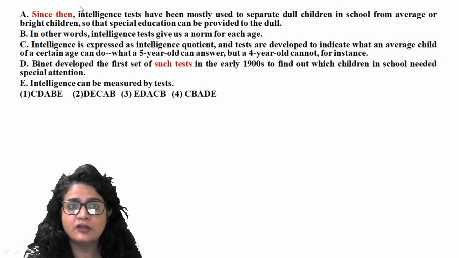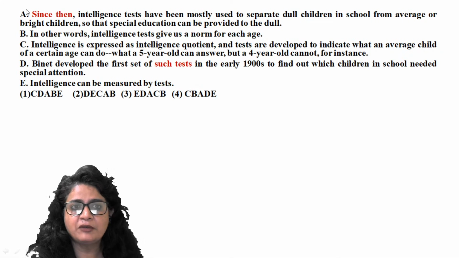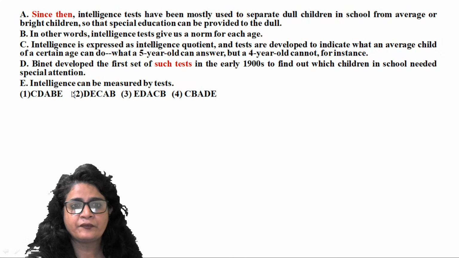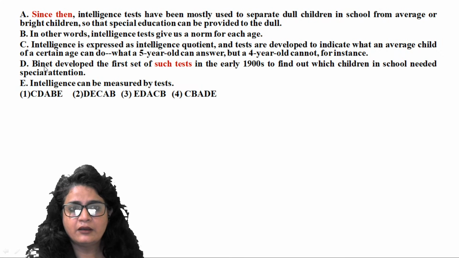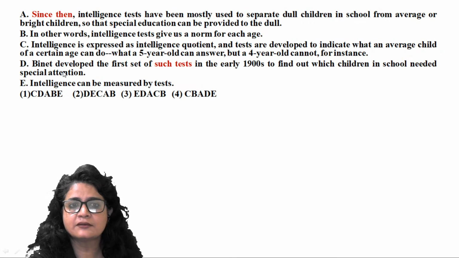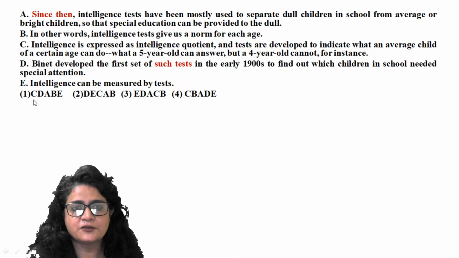That means some action has happened before this, and after this, these tests have been accepted. Now, Binet developed the first set of such tests. This indicates that some tests have been talked about in a sentence before this. Right? Now look at the options.